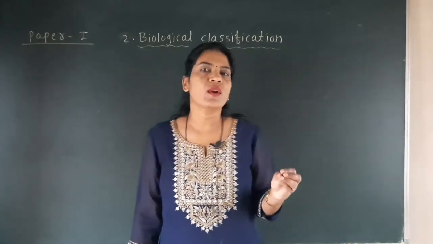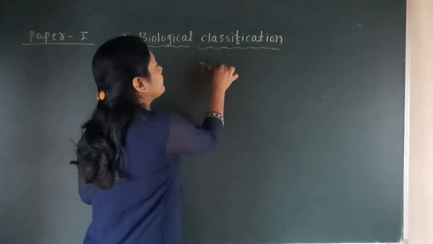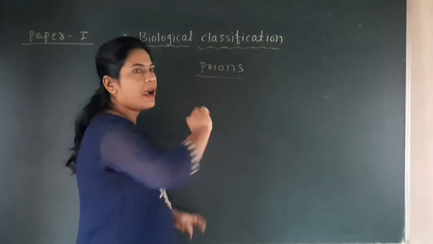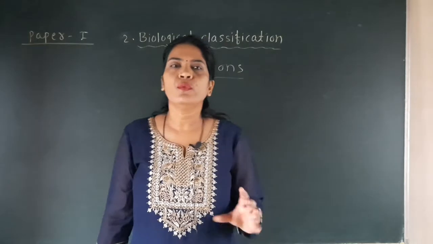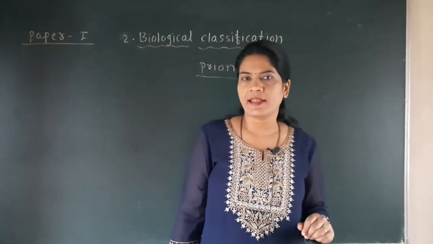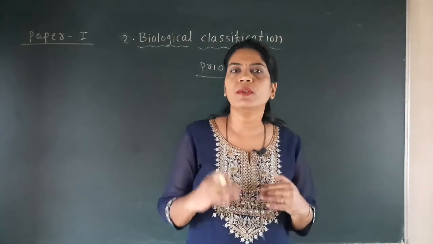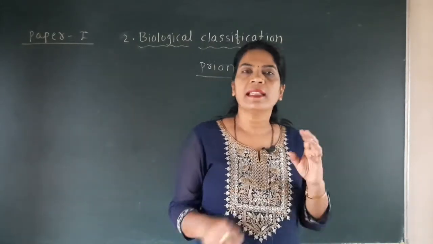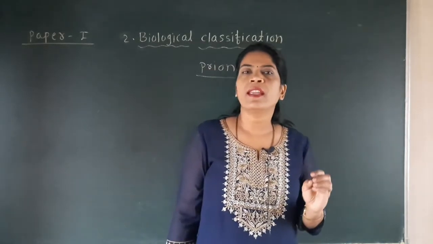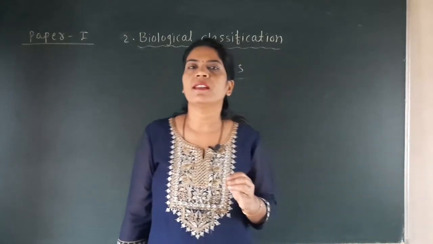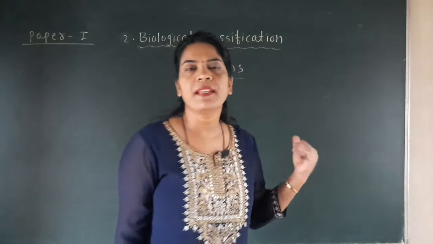We have seen that these prions are organisms which are smaller than the viruses. Even though they are smaller than the viruses, they contain only protein molecules, only protein substances, but the genetic material, whether RNA or DNA, is absent in the prion.